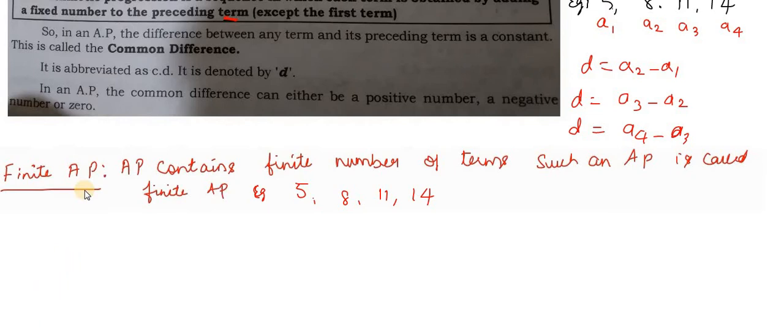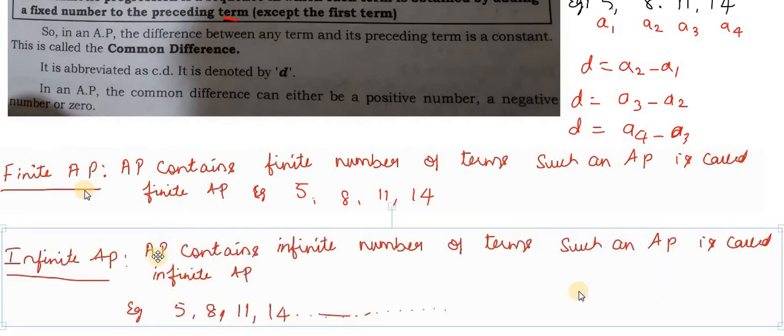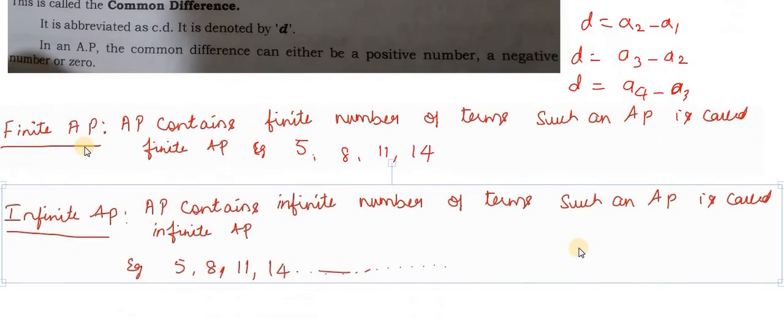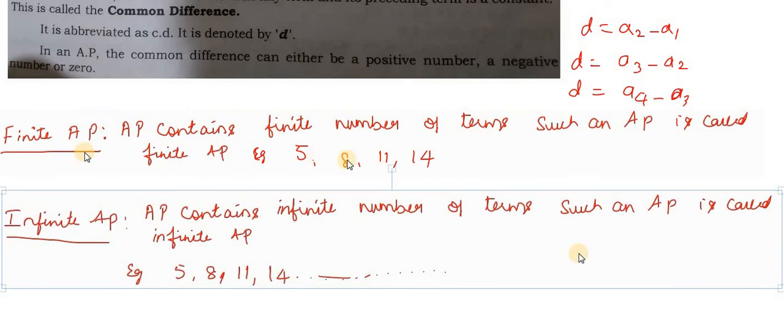Now, the infinite AP. What is an infinite AP? An AP that contains an infinite number of terms. Such an AP is called an infinite AP. The example is 5, 8, 11, 14. Both examples are the same, but there is a small change. Here it will end at some point, so only 4 terms. But here I put some dots. This dot indicates that it is infinite, so many terms are there in this AP. I hope all of you understood.